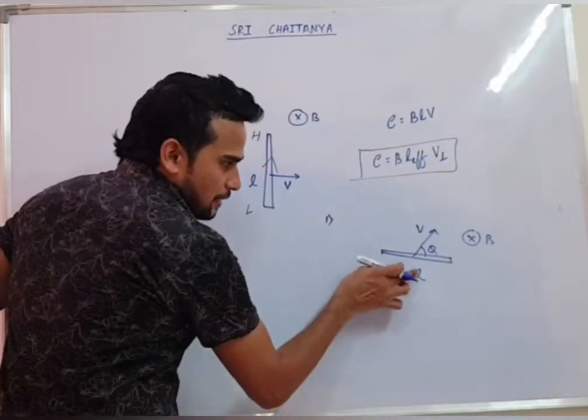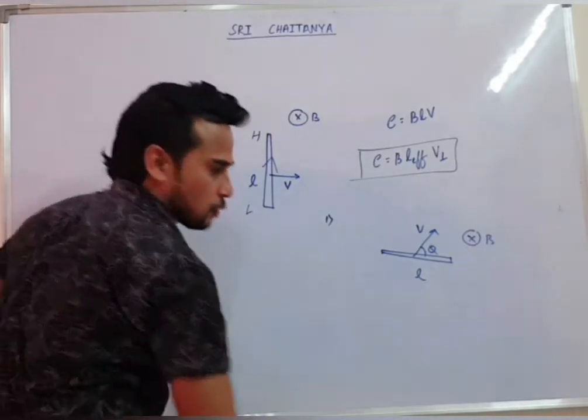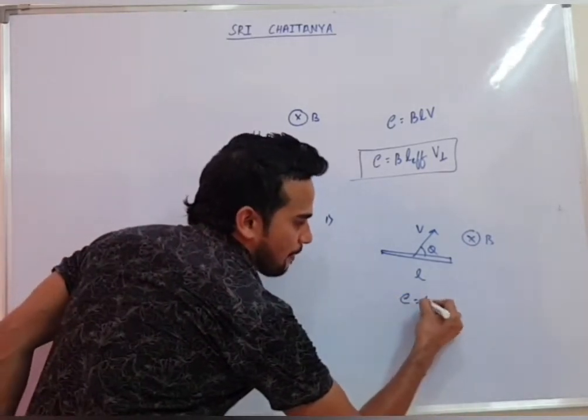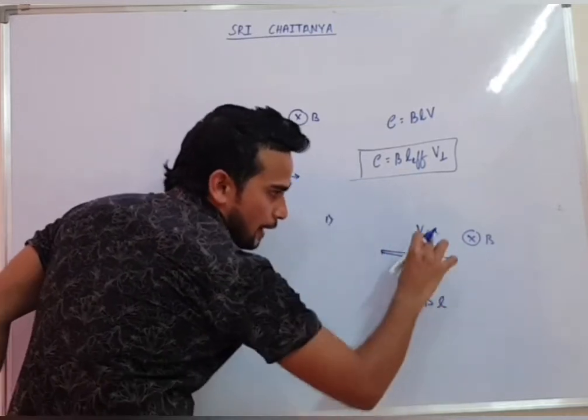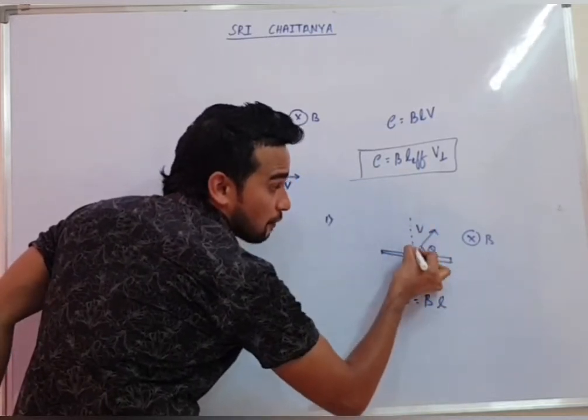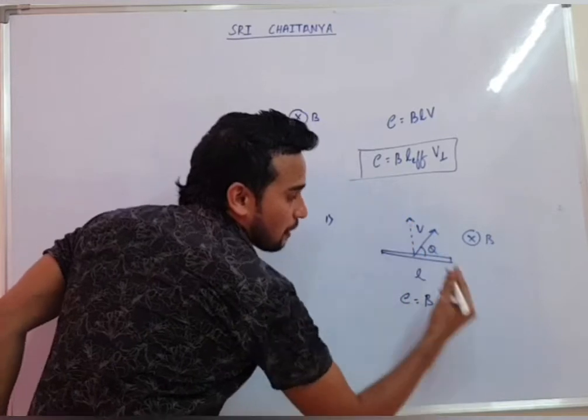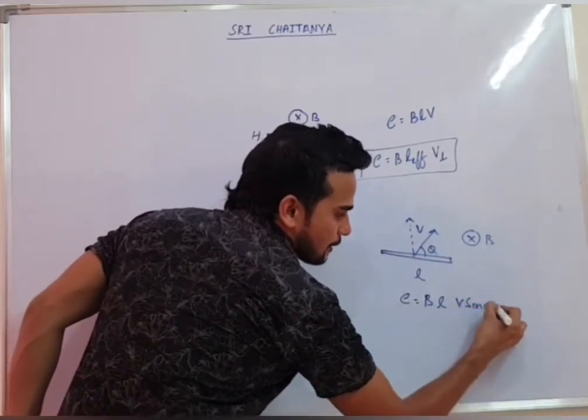Now they will ask you to find the motional EMF. So we say the motional EMF will be B into L effective. This is a straight wire, so L effective will be L into V perpendicular. Which velocity will come? The perpendicular velocity will be V sin theta.